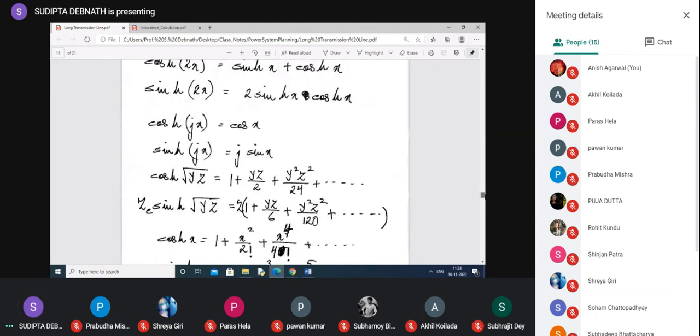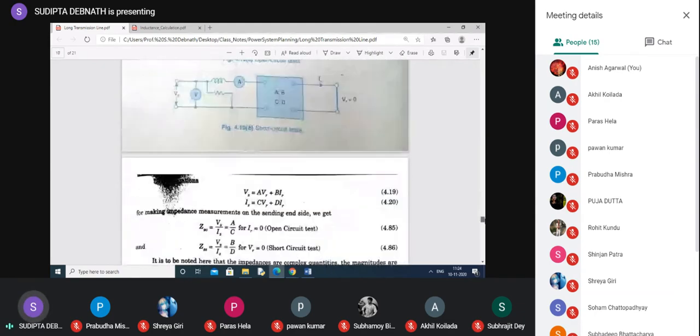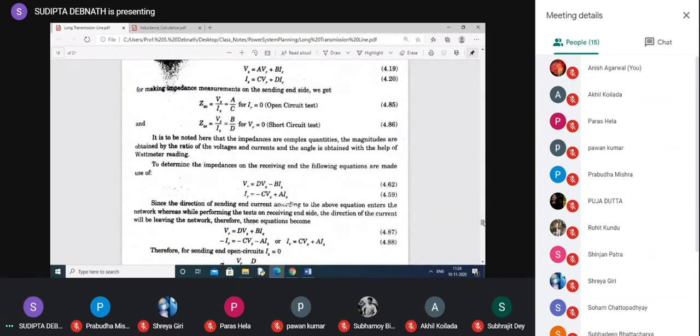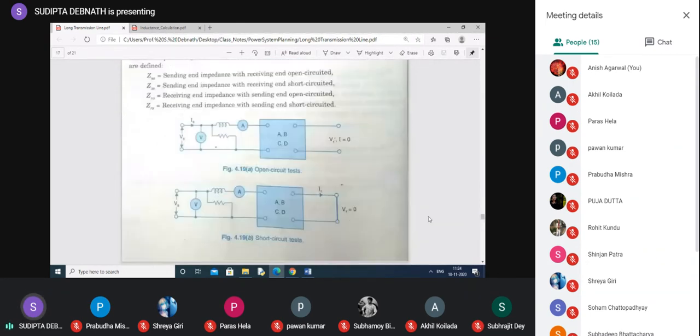Now, what is the another thing you have to consider? See, when you consider two-port network, always you consider IS entering here, IR leaving here. But when you are giving supply to the receiving end, what you consider? IR going inside, IS leaving inside.